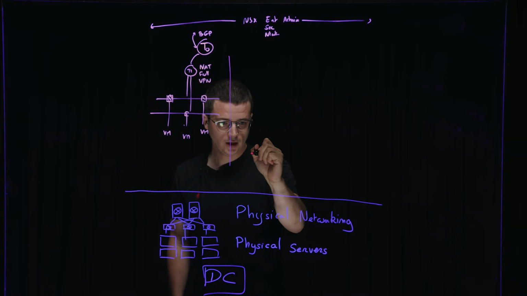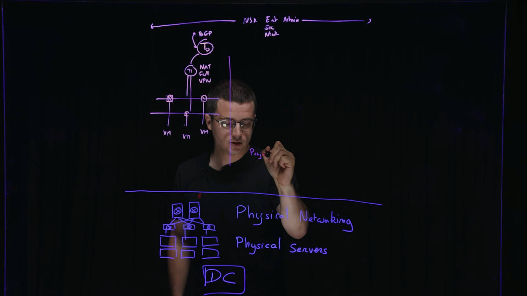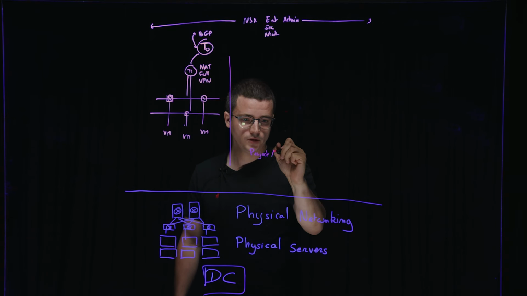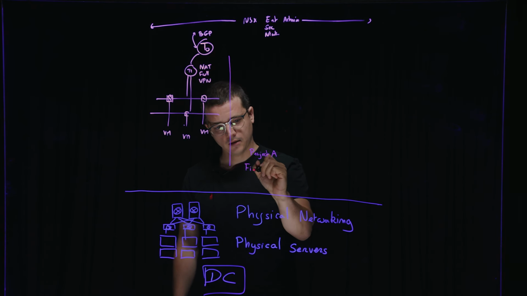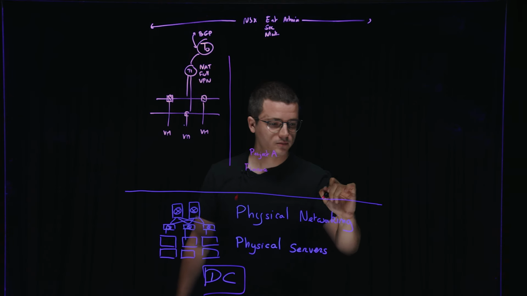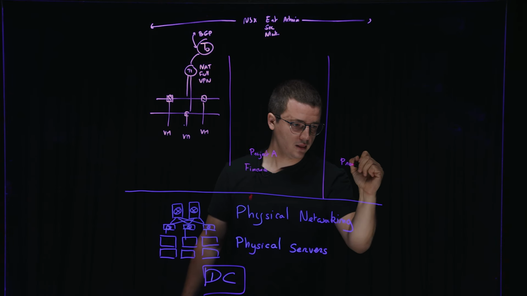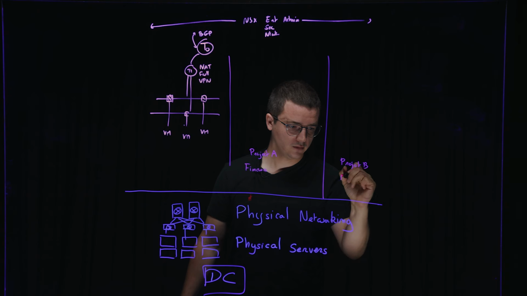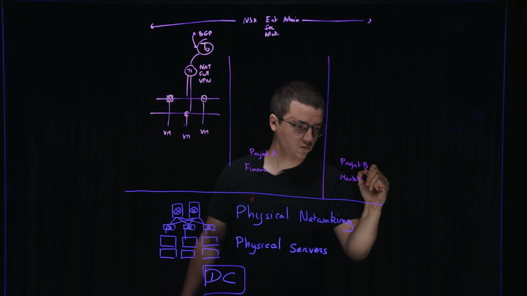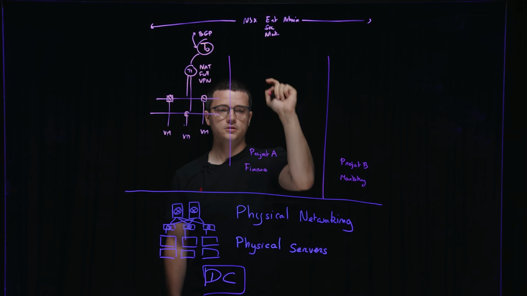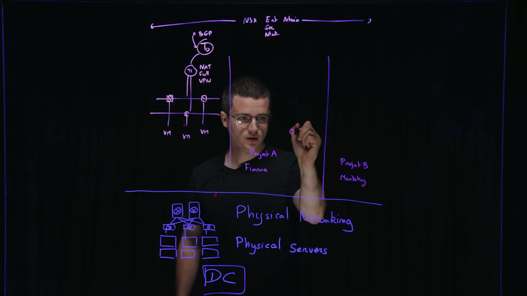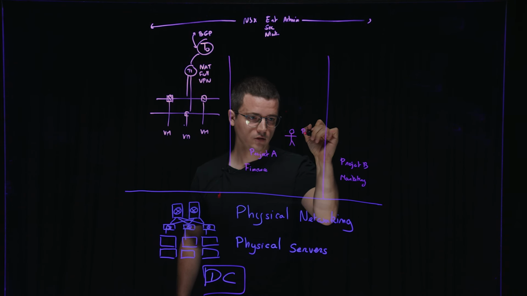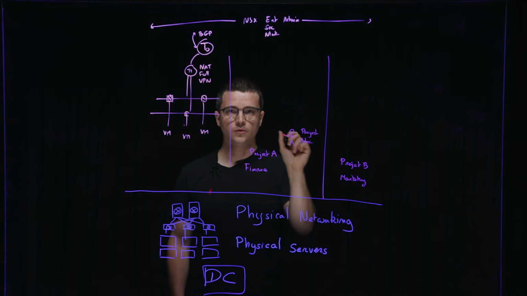So a project is a context, a tenant, and we can create, for instance, a project for each business line. So let's take two business lines, a business line finance and a business line marketing. So we create project A for finance and project B for marketing. And then when those are created, the enterprise administrator can start to delegate. He can delegate, for instance, project A from finance to some project administrators from the finance team. Here is our project administrator from the finance team, who will consume things only within this scope.